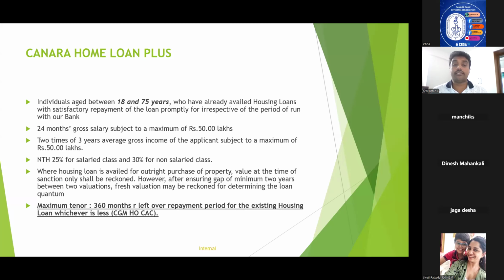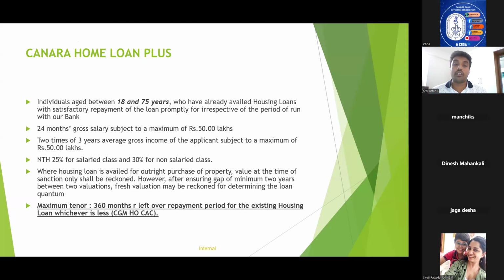Now, wherein housing loan is availed for outright purchase of property, value at the time of sanction only shall be reckoned. However, after ensuring a gap of minimum 2 years between two valuations, fresh valuation may be reckoned for determining the loan quantum. That is, suppose Home Loan Plus is given soon after the housing loan is given for outright purchase of property, the value at the time of sanction should only be taken into account for reckoning the Home Loan Plus eligibility.